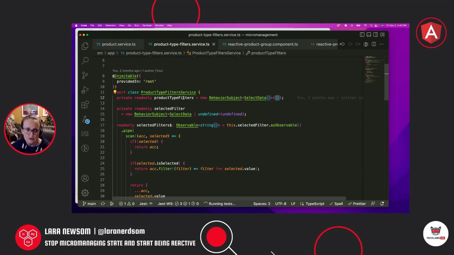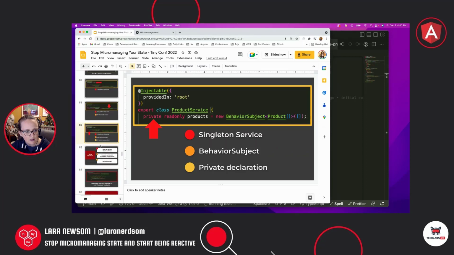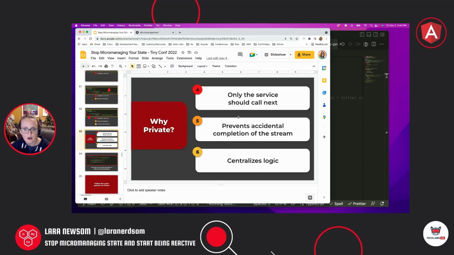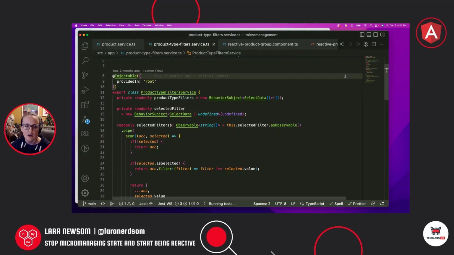All right, so we've got our product filters, and I want you to notice that it is private. The only code that should have access to this subject is the service itself. And the reason we do that, here I've got a slide about that. Why is it private? Only the service should be able to call next on it. This will prevent accidental completion of the stream by one of the subscribers, and it will also centralize our logic. So we can provide a public API for components to interact with this subject, but only the service really knows how to do it. Kind of think of it like getters or setters in Java.